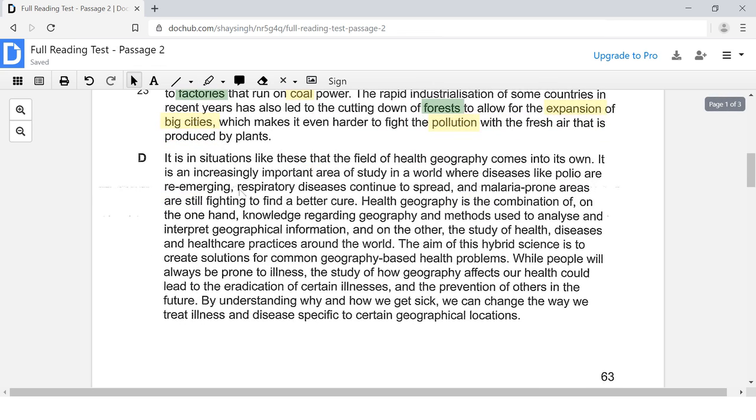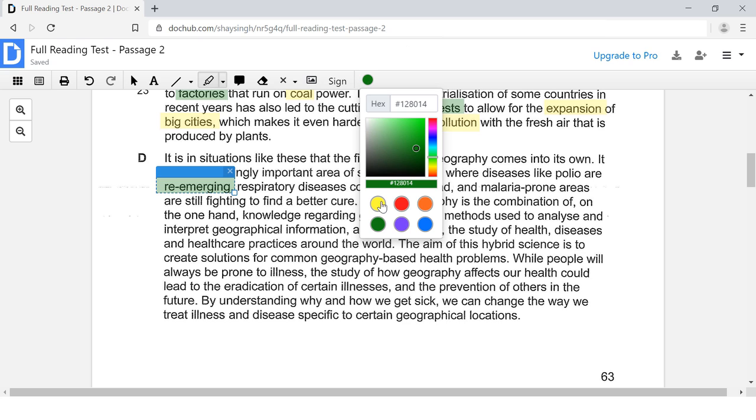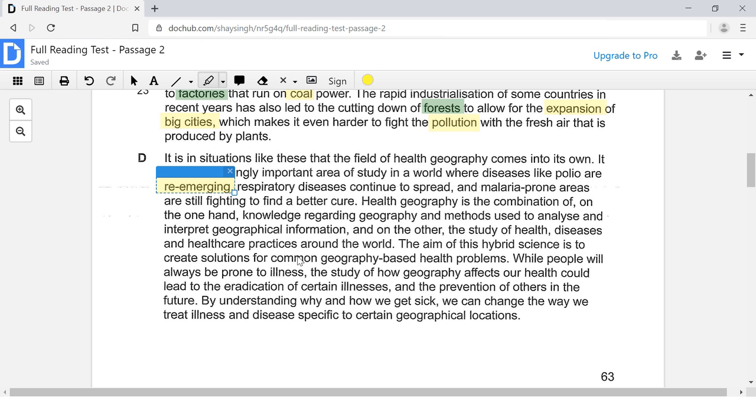The answer to question number 25 will probably be somewhere down here. So let's take a look. Okay, here it says re-emerging. What does it mean to re-emerge? To re-emerge means to come back or to return. So that is synonym language for how diseases are coming back after having been eradicated.